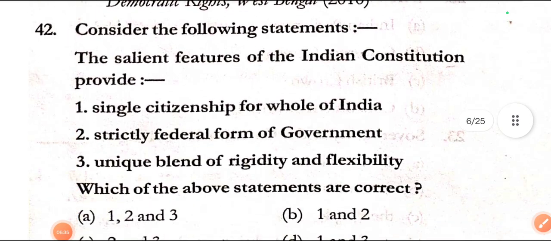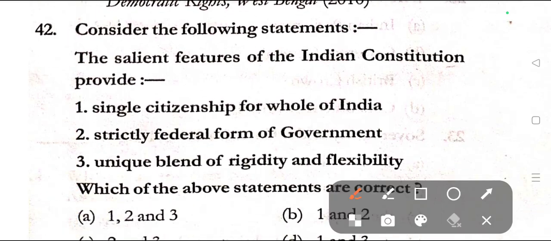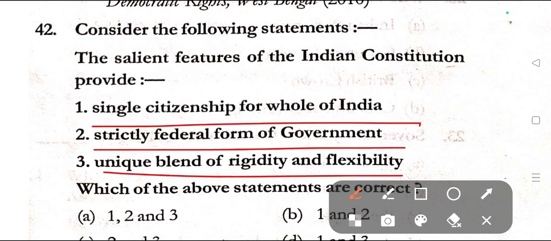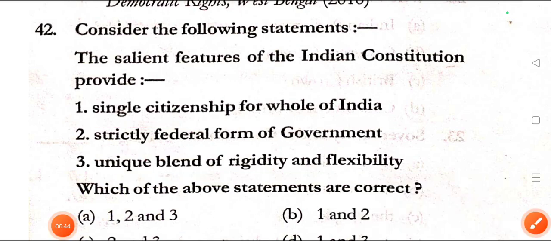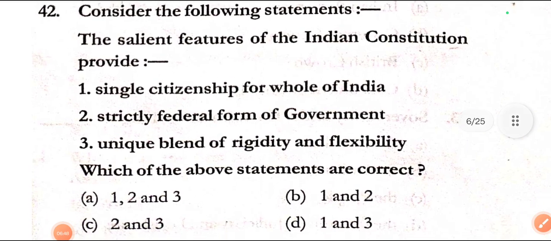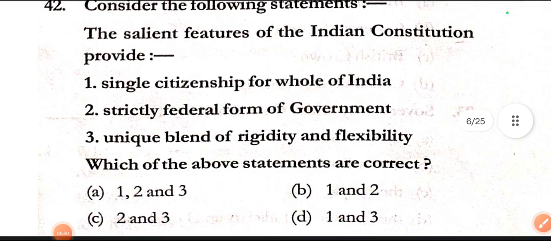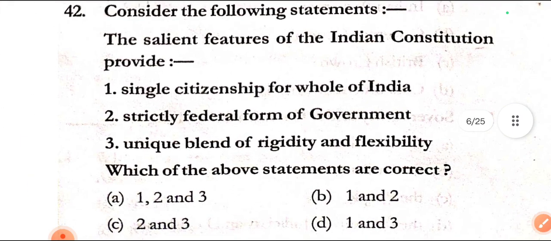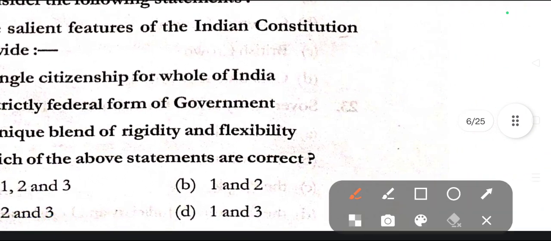Question number 42, consider the following statements. The salient features of the Indian Constitution provide: first, single citizenship for the whole of India; second, strictly federal form of government; third, unique blend of rigidity and flexibility. We have to find out which of the above statements are correct. By going through these statements, it is easily noticeable that statements first and third, that is option D, is the correct option.